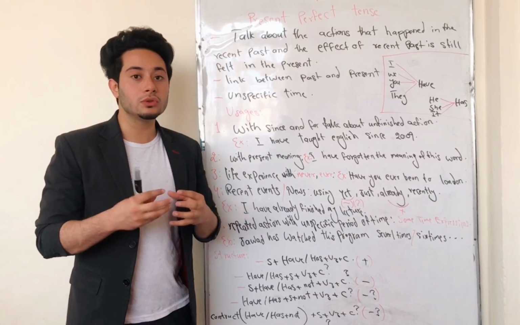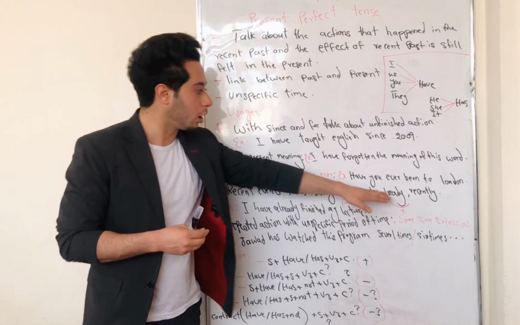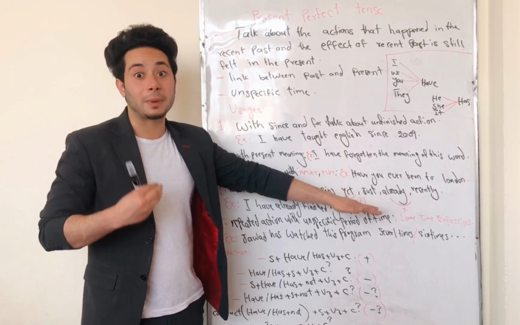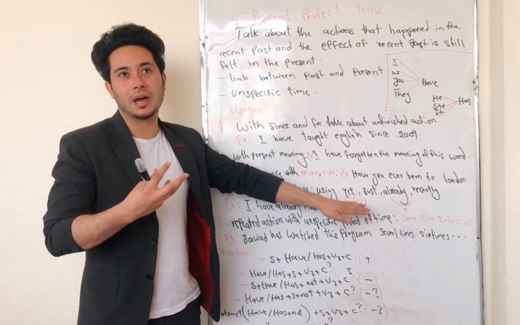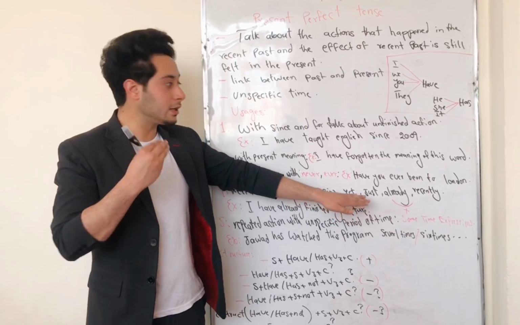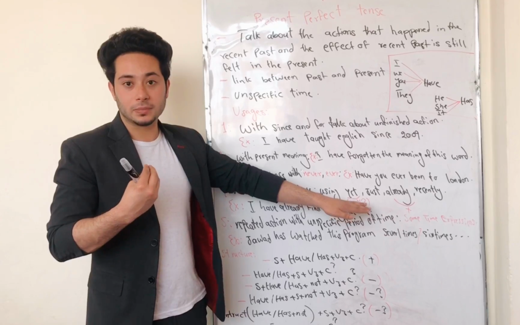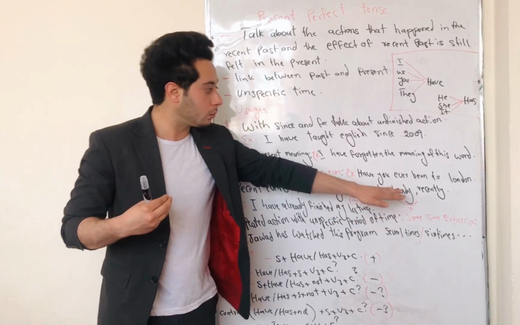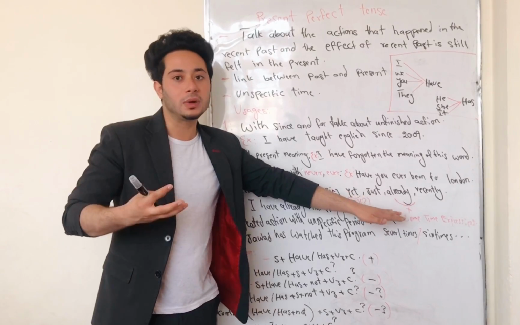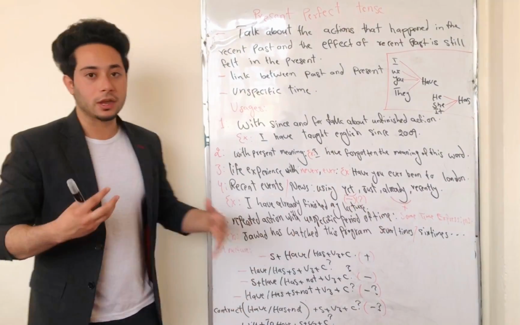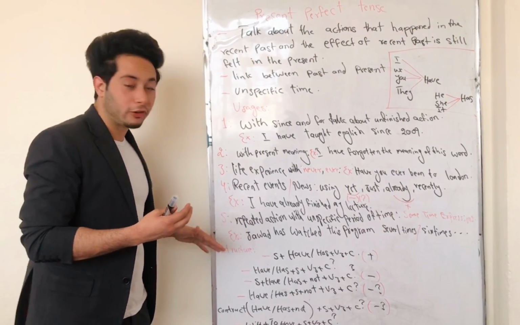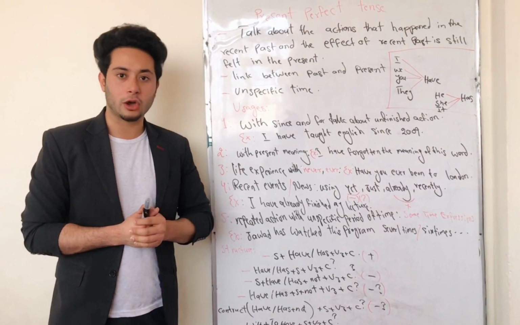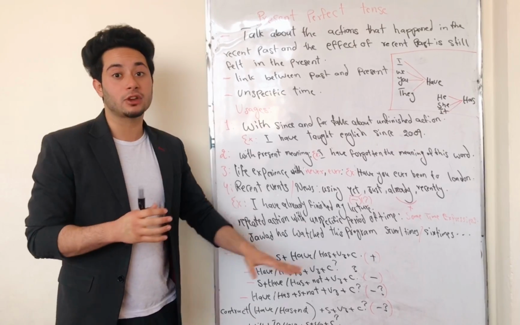But where can we use yet and already properly? We use already when something happened earlier than we expected, and we use yet to talk about an action which has not happened yet. We can use yet in a sentence with a negative and interrogative meaning, and we use already in an affirmative or assertive sentence. Okay, let's talk about the fifth place of using present perfect tense. We also can use present perfect tense to talk about repeated action within a specific period of time.